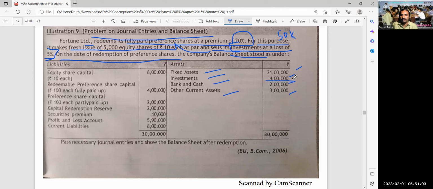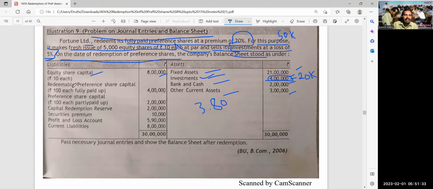So investments you are selling at a loss of 5%. 5% of 4 lakhs is 20,000, so that is minus 20,000. How much are you getting? 3,80,000 cash, correct? So bank account debit 3,80,000, profit and loss account debit 20,000, to investments account 4 lakhs credit. That should be the journal entry for the sale of investments at loss.